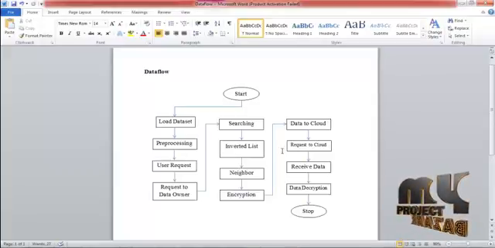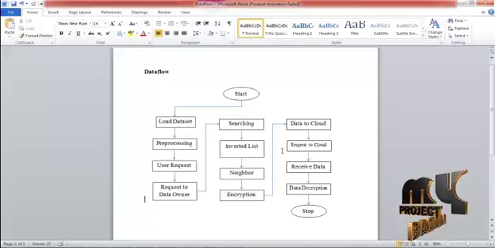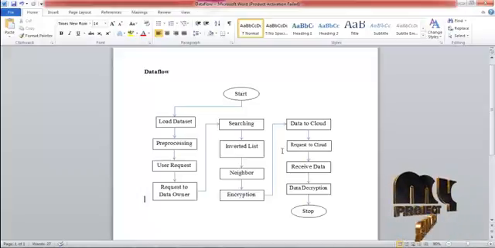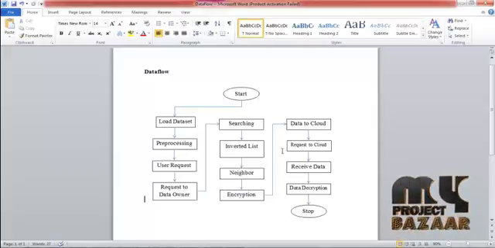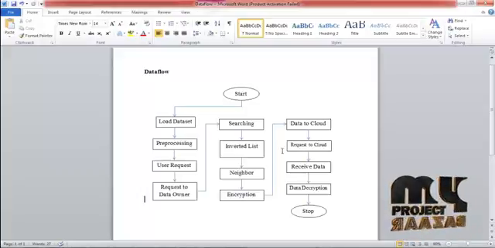In that, the inverted list is used. The content relevant to the user request is called the inverted list. In that inverted list, the data owner has to find out the neighbor, and then the nearest neighbor is encrypted and then transferred to the cloud server.